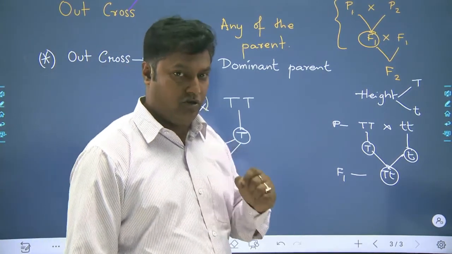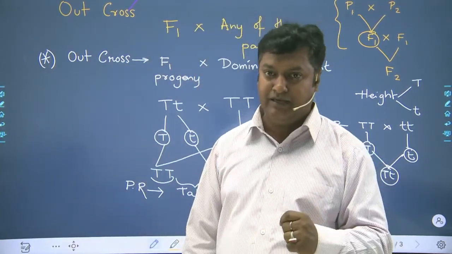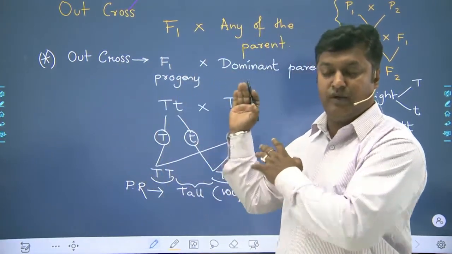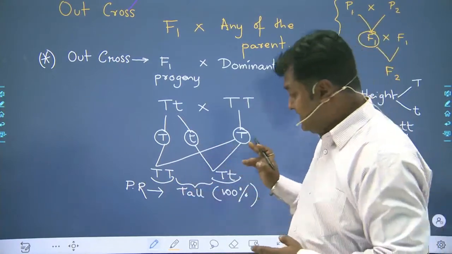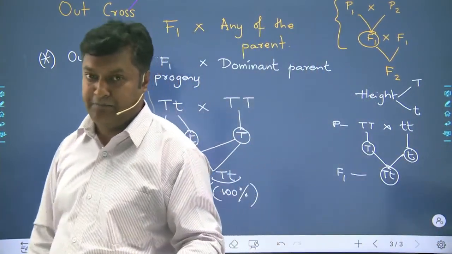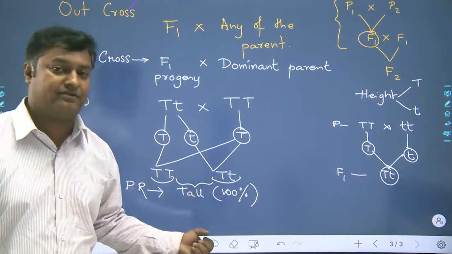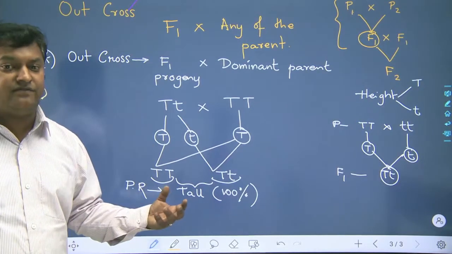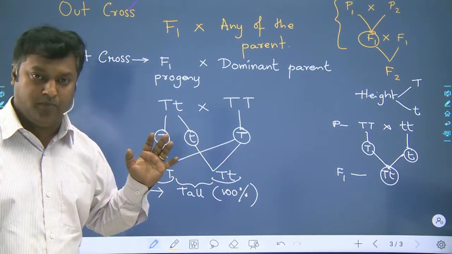So in outcross, if I cross the F1 generation with the dominating parent, all the plants will be showing the dominating characteristic, whereas the dwarf or the recessive character will be getting omitted.